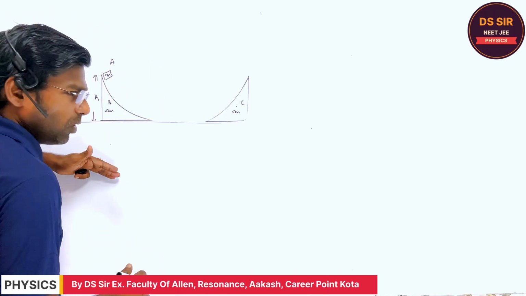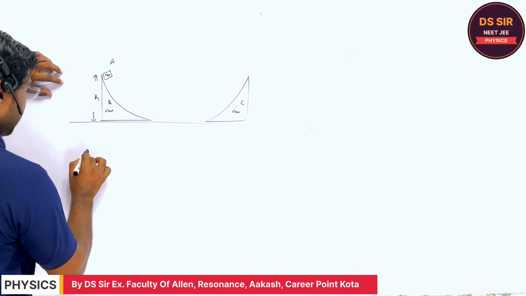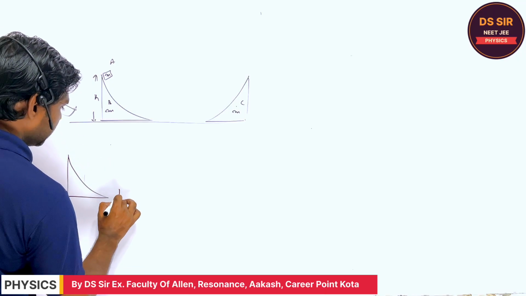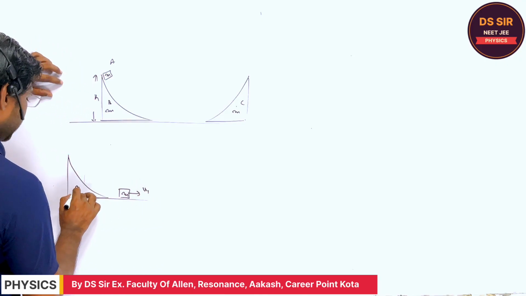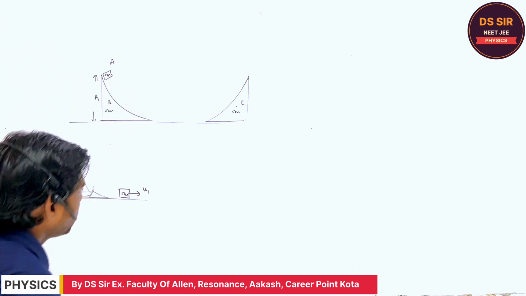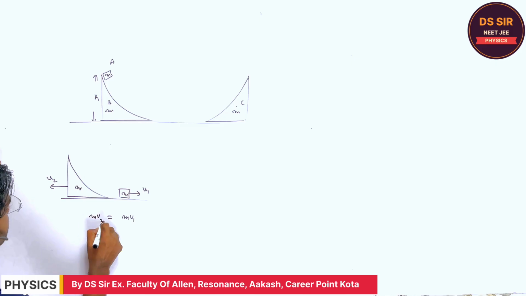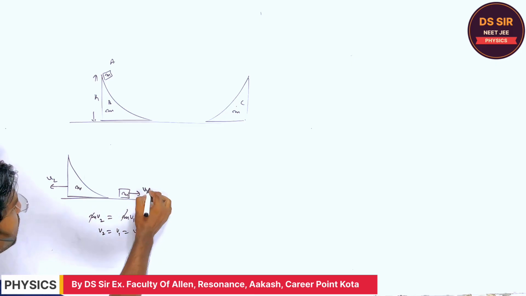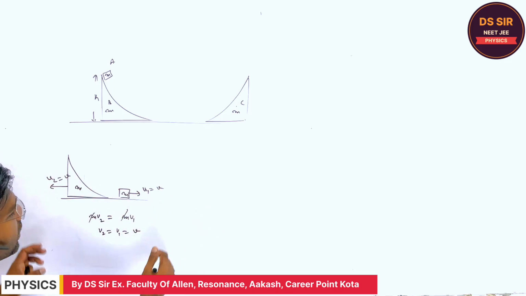When it falls down from this, it will move. So after some time, when it has completely descended, this is m, it is moving with speed v1, and this one is moving with speed v2. Are you getting or not? So what is the relation? mv1 is equal to mv2 using the conservation of momentum. It means the speed of each block will be v when they are moving in this way. Are you getting or not?